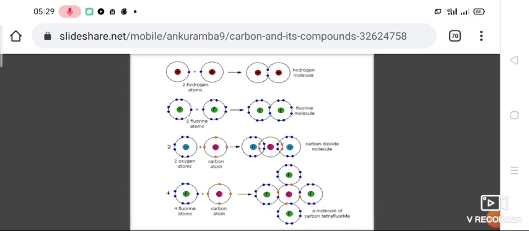Next, for heteroatomic molecules, how do you write? For the formation of different compounds, you have to use this type of sentence. Here the example of CO2 is given. So you can see the formation of the CO2 molecule. The electronic configuration of carbon is 2, 4. The electronic configuration of oxygen is 2, 6.